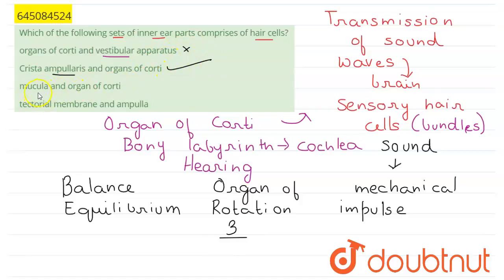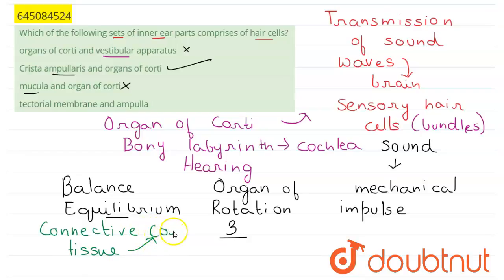The third option is wrong because the macula is a part of the balance system and helps to maintain equilibrium. So this is a wrong pair. And lastly, the tectorial membrane. This tectorial membrane is a connective tissue, and as all connective tissues are concerned with protection, it protects the organ of Corti, or organ of hearing.